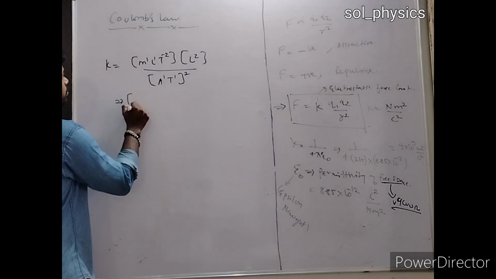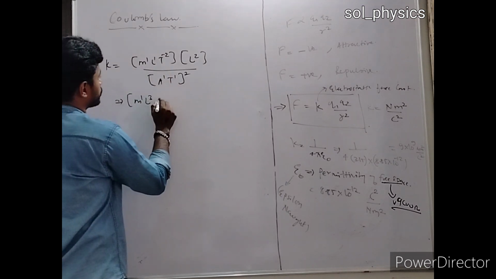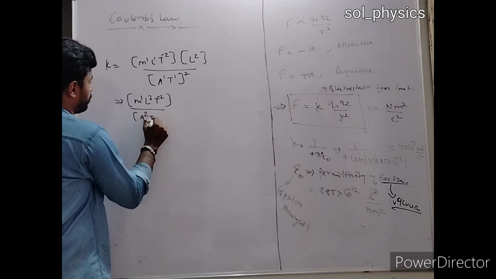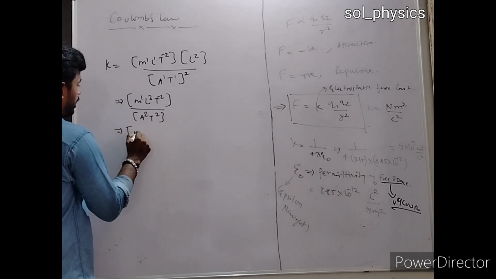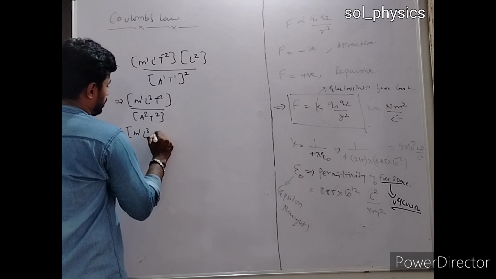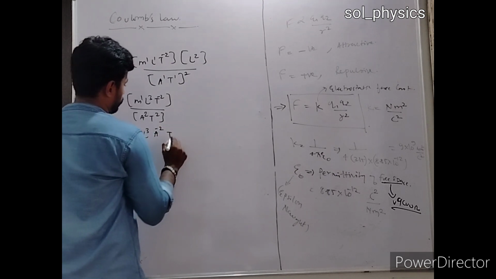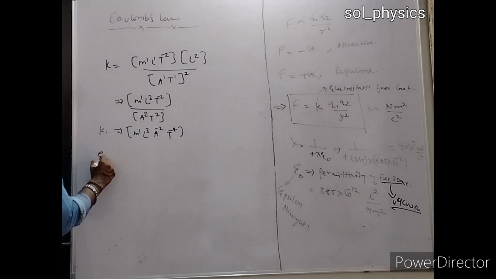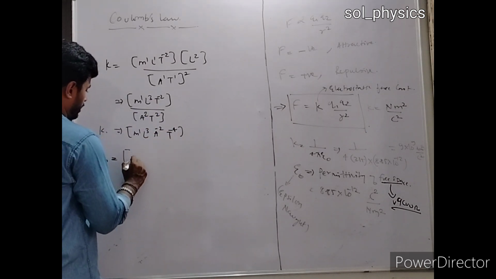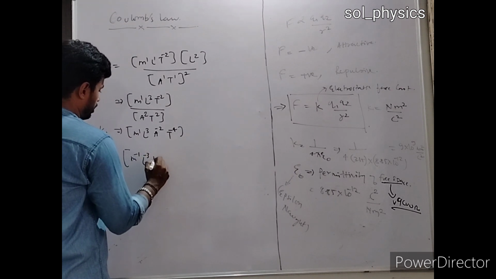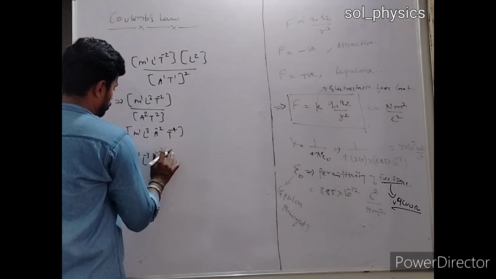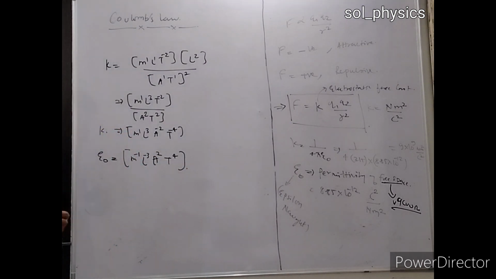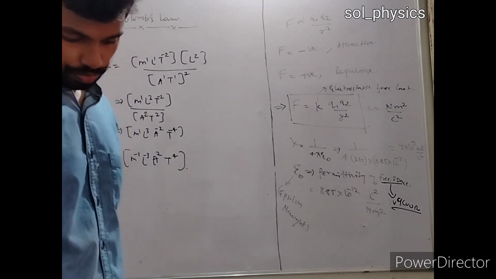So this becomes M¹ L³ T⁻² divided by A² T². So M¹ L³ A⁻² and T⁻⁴. So this is the dimension of K, and if I ask you what will be the dimension of epsilon naught, it will be the inverse of this. So this would be M raised to minus 1, L raised to minus 3, A raised to plus 2, and T raised to 4. So this is the dimension of epsilon naught. Clear?